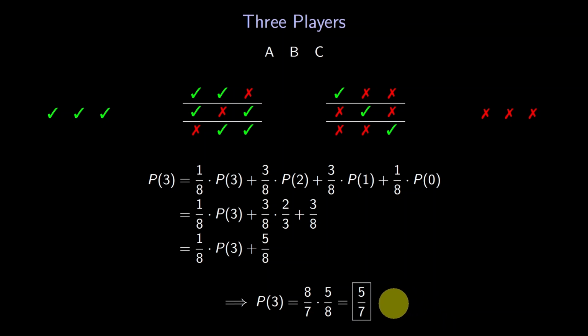Here we developed an equation that expressed p of 3 in terms of the previous values of p. Such an equation is called a recurrence. In the same way, we can create a recurrence for more players. That way we can compute p of n for any n. Let's compute a few more probabilities.